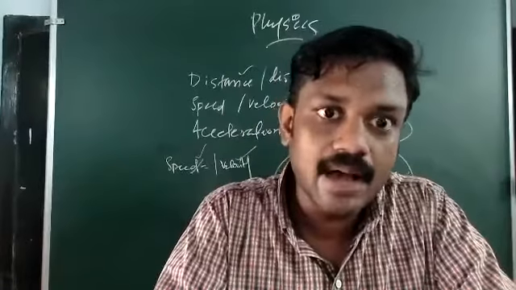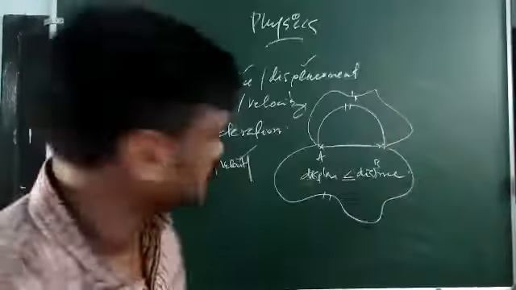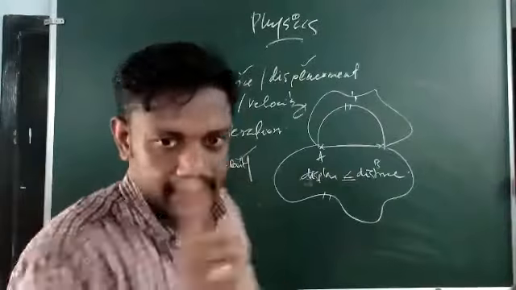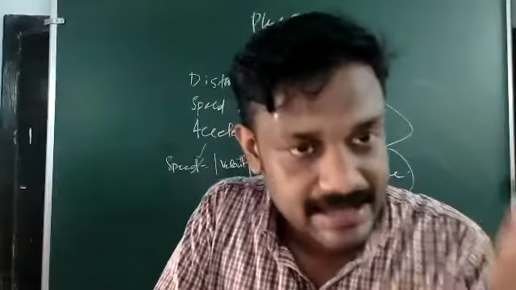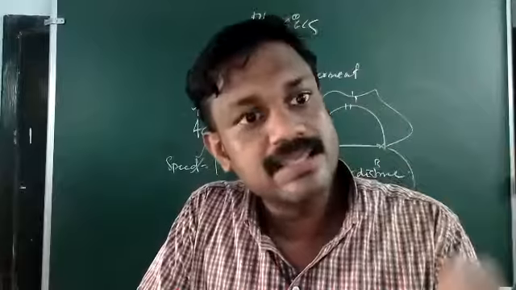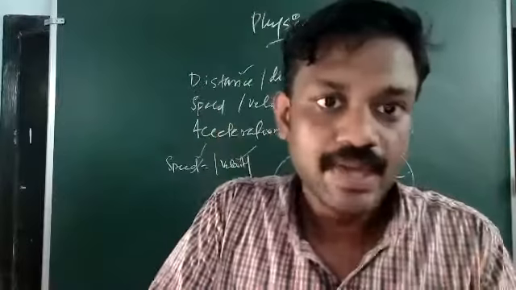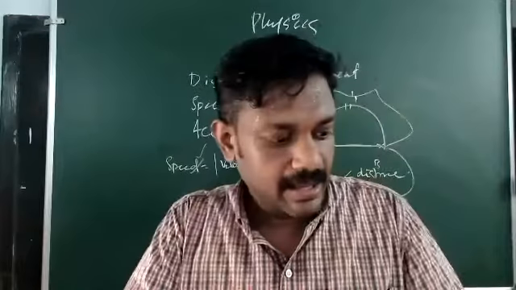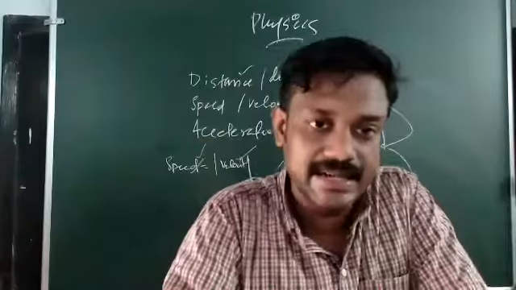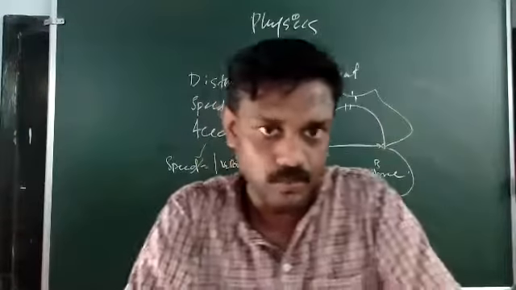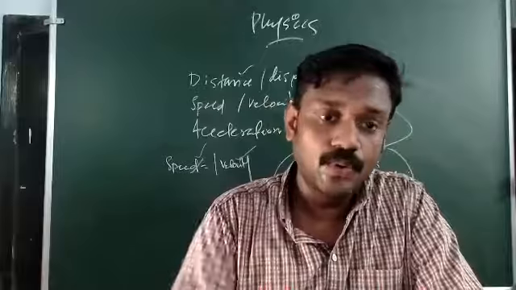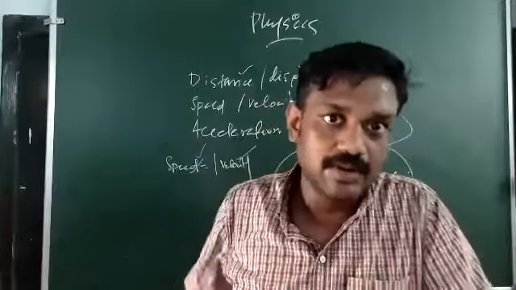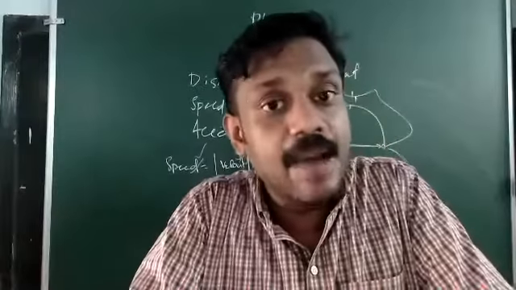2 pi r is the distance traveled, because the particle travels along the circumference of a circle. So the circumference of a circle is 2 pi r. The particle has traveled a distance of 2 pi r, but its displacement is zero. Even though it traveled a distance, its displacement is zero. If the displacement is zero, then velocity will also be zero, because velocity is displacement per unit time.